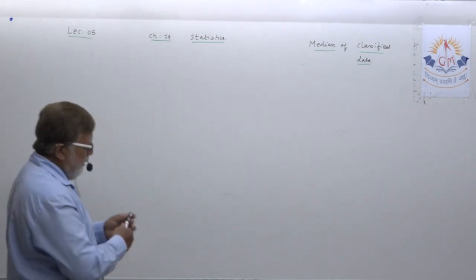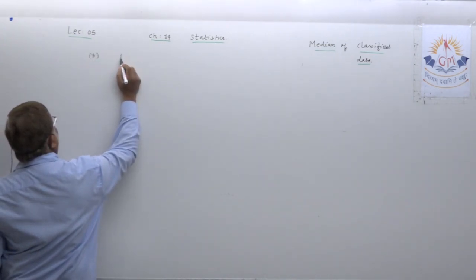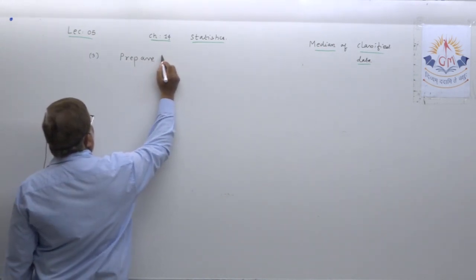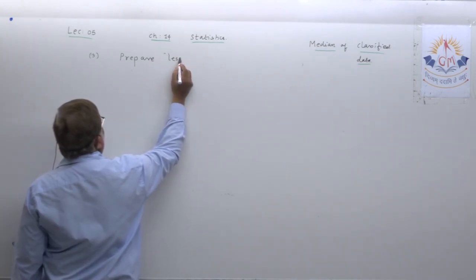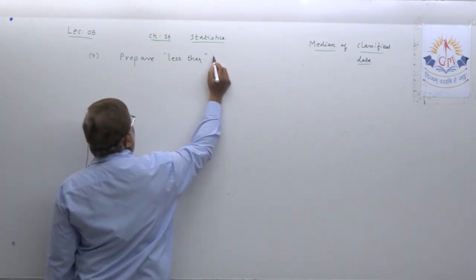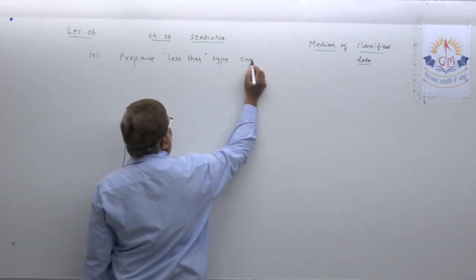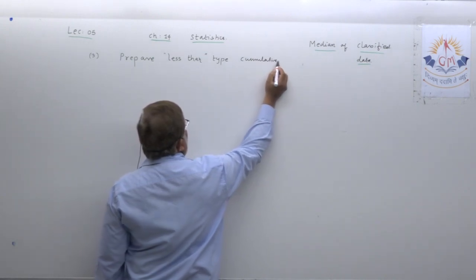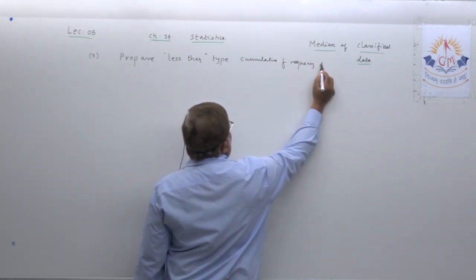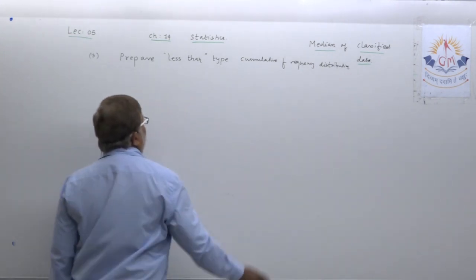You note down with me: prepare less than type cumulative frequency distribution from the given.